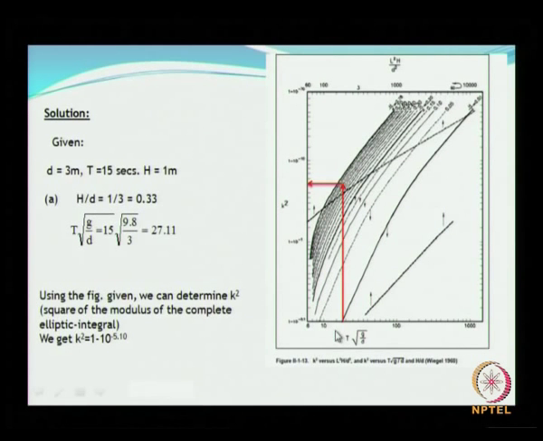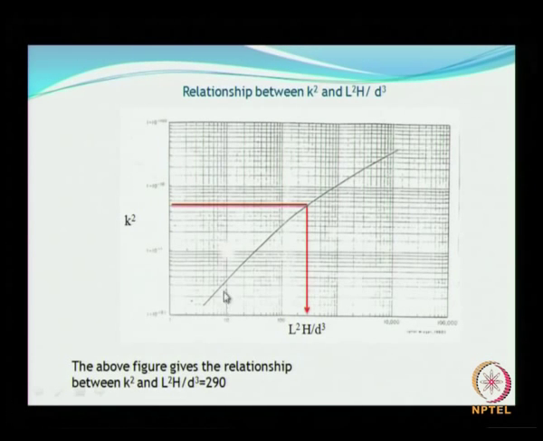So get into this picture which shows the determination of the square of the modulus of the complete elliptic integral. These nomograms become handy. So get into this picture and get the value of k, and we get k as shown here, 1 minus 10 to the power minus 5.51 or 5.1.